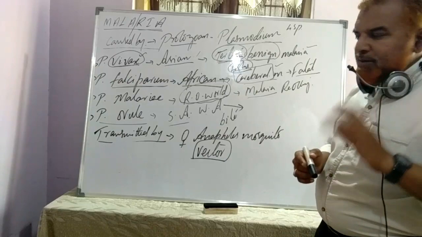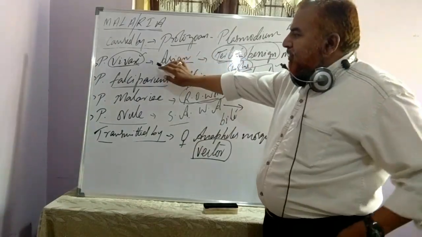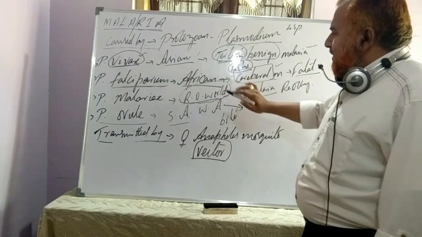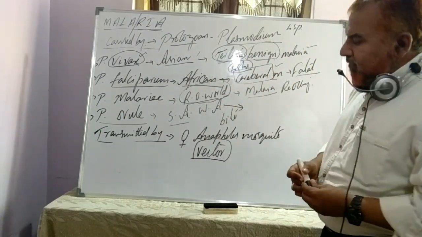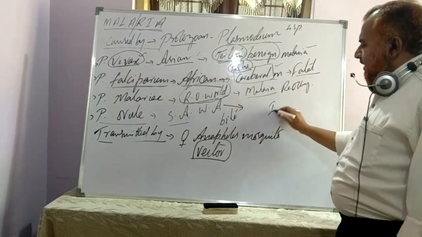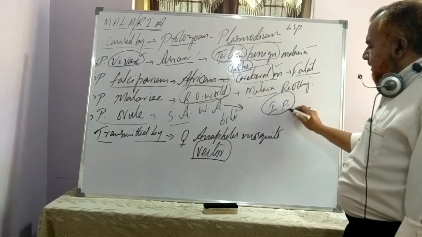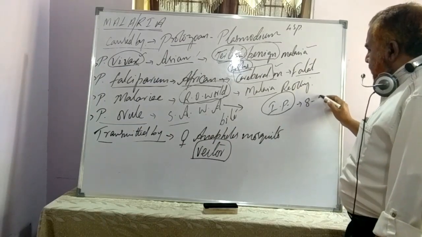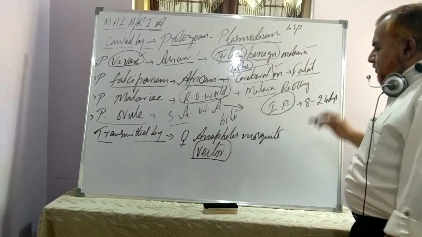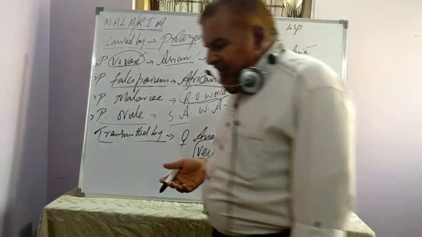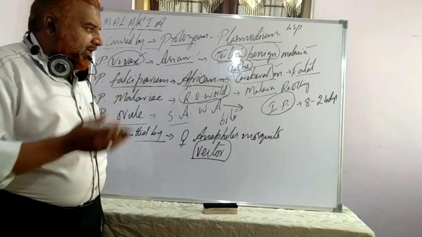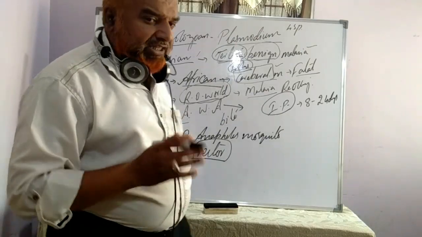We have to remember two very important ones. One is Plasmodium vivax. In Asian countries it causes tertian benign malaria. Falciparum causes cerebral malaria. Now when we talk about the incubation period, the incubation period ranges from 8 to 24 days. In many books it is written 8 to 17 days, 20 days, 24 days. Right? Clear? Maximum around 8 to 24 days the incubation period.